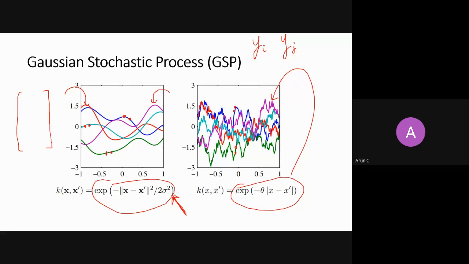So Yashdeep is saying that the right side is more correlated because there are sudden changes in the curve. If there are sudden changes in the curve, is it more correlation or less correlation? If I give you yi and there are sudden changes, it means there is a lower probability that you can predict yj, because either it can go here or it can go here.